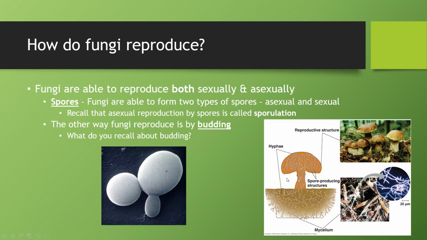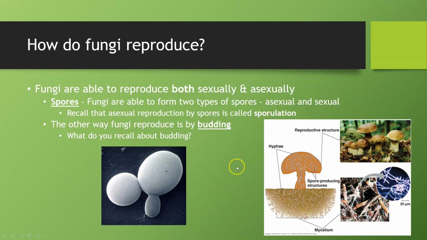With certain fungal species, they reproduce asexually, so they just simply produce the spores, drop the spores, and have babies. Some other fungi species though are able to reproduce sexually, meaning that they form gametes instead of just simple spores in their spore structures and release those. Fertilization occurs and they reproduce sexually. I want you to recall though that the asexual reproduction by spores is called sporulation.